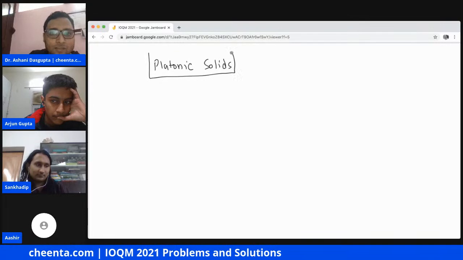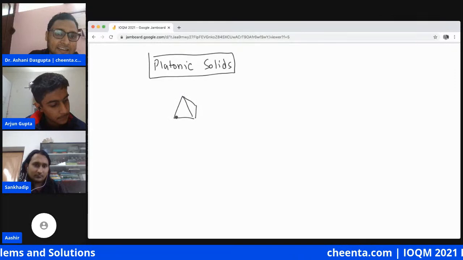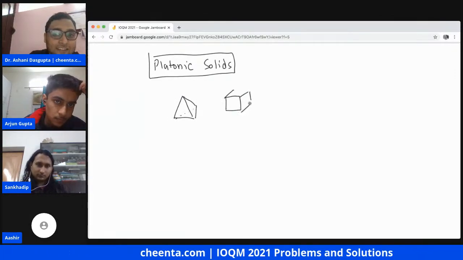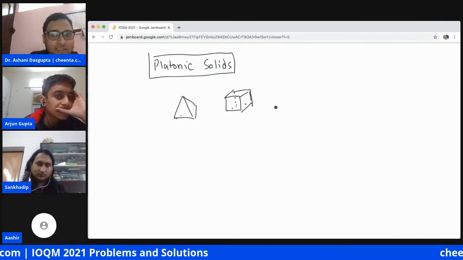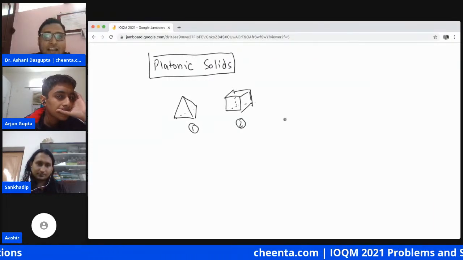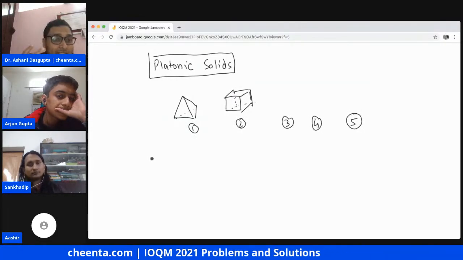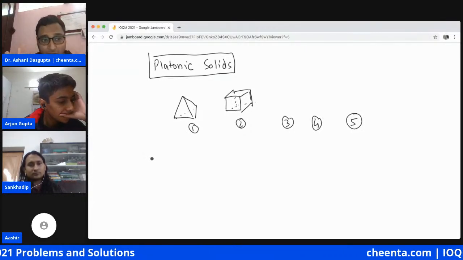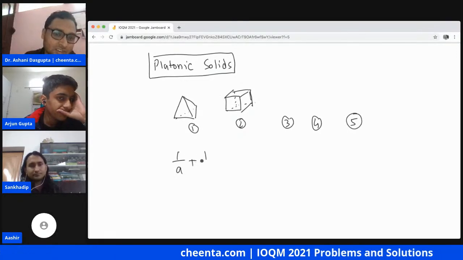You can Google this. What are platonic solids? There are only five of them. There is a number theoretic proof that there are only five platonic solids out there. You can actually prove it using very basic number theory. I have just drawn two of them. There are five of them actually. And in one of the steps of proving that there are only five platonic solids, you encounter this sort of an equation.